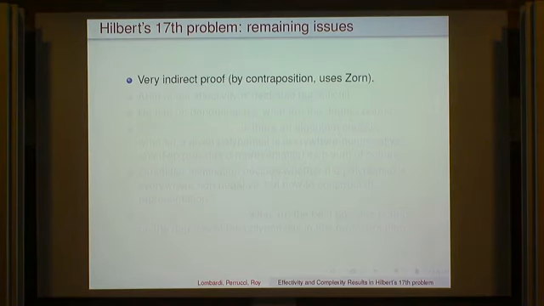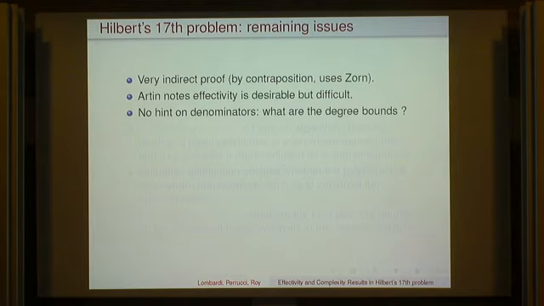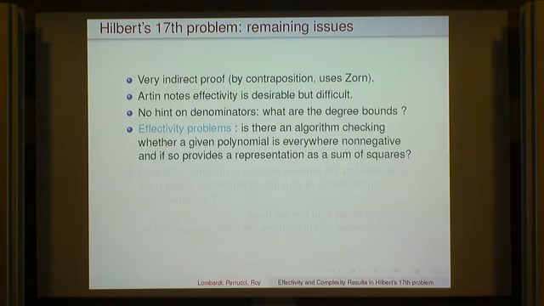Okay, so why are we not too happy with this? Well, it's a very indirect proof because it's by contraposition. And in fact, already in this paper, it's interesting to see that Artin notes that effectivity is desirable but difficult. And in fact, he wanted to come back to this, and he never did. And in particular, we have absolutely no hint on the denominators, no degree bounds on the denominator. So there are effective problems.